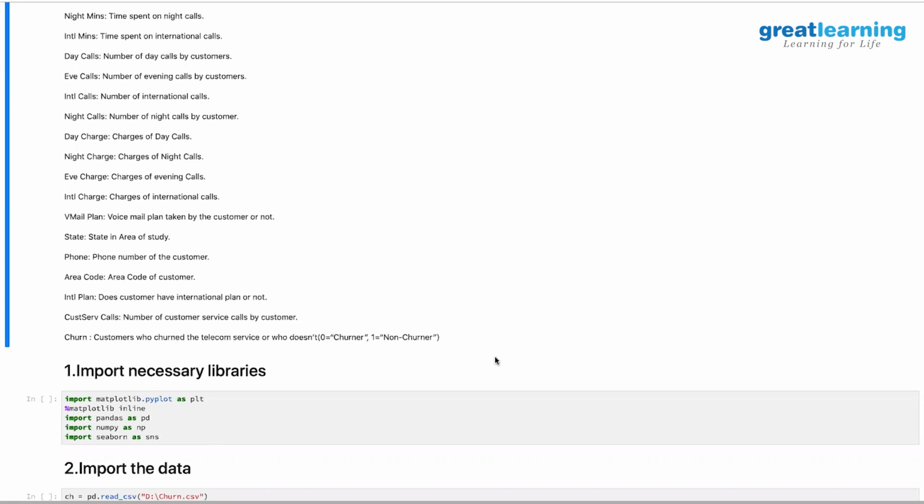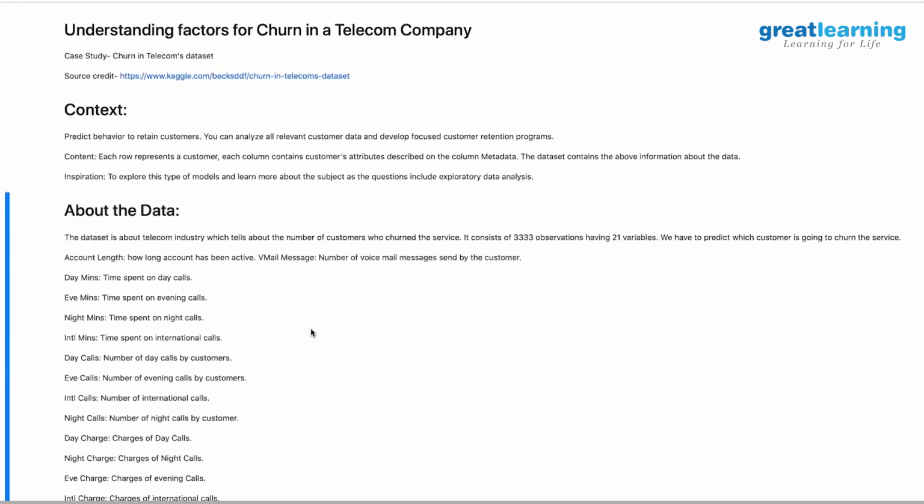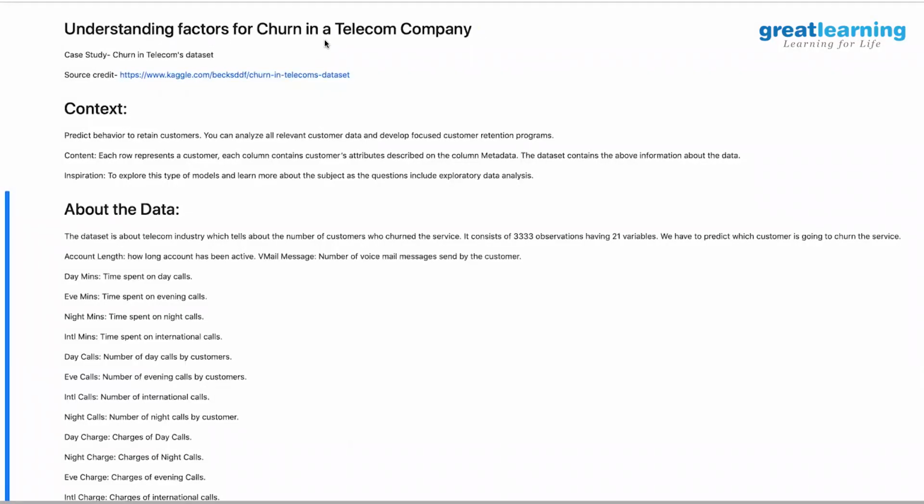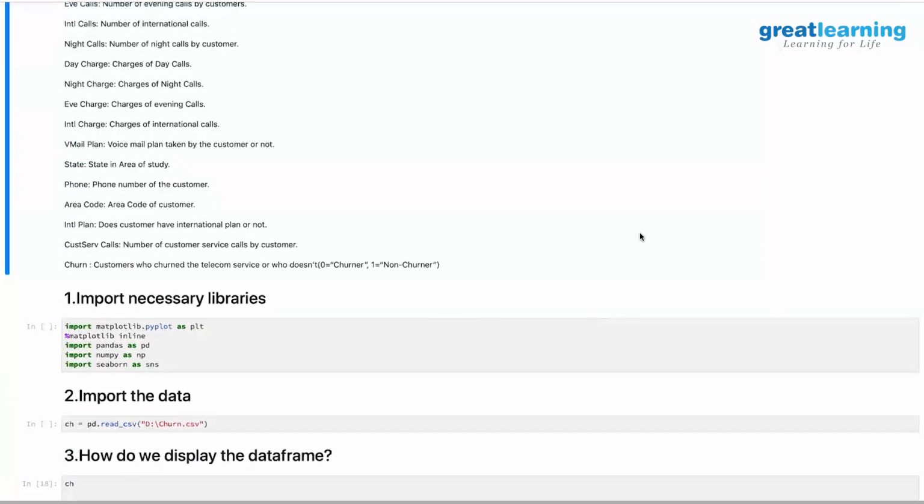Is this symmetrical data or asymmetrical data? Asymmetrical. So what are we trying to find here? Understanding the factors for churn in a telecom company, and which customers are likely to churn. Normally, the assumption is that the majority of customers stay with me. If the majority were churning, I would not be running my business. In a normal scenario, I'd put 0 as non-churners and 1 as churners because churners would be fewer and easier to identify, but they labeled it the other way. That doesn't make a difference for your analysis purposes.